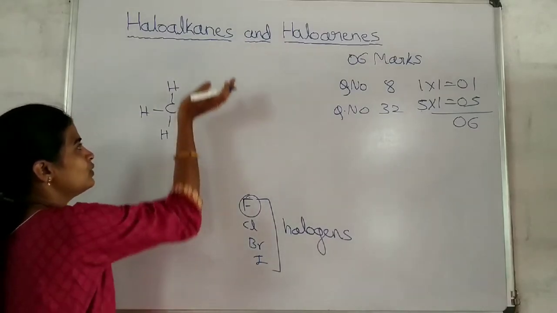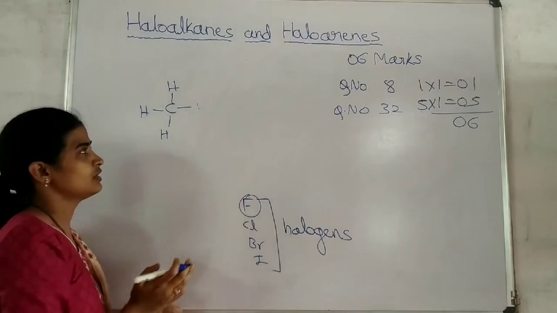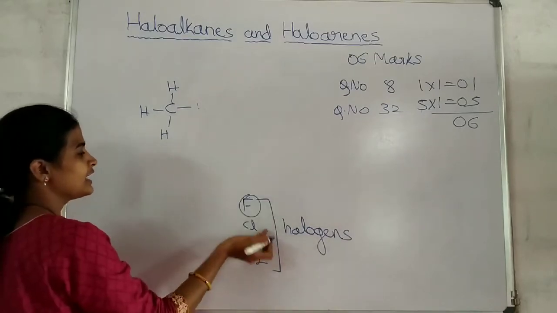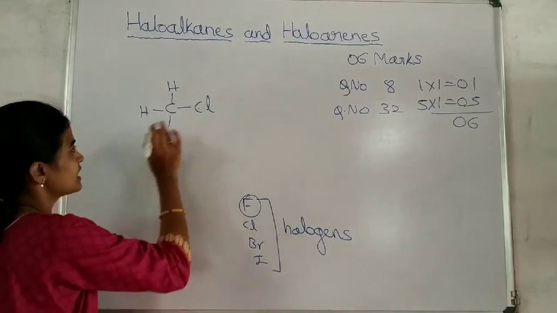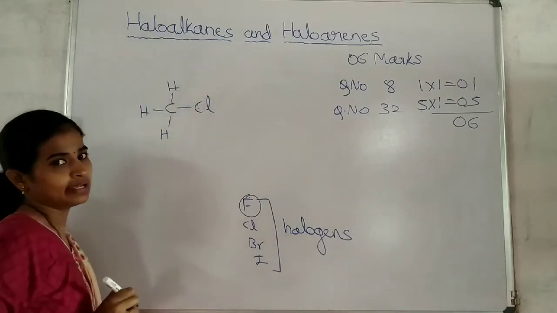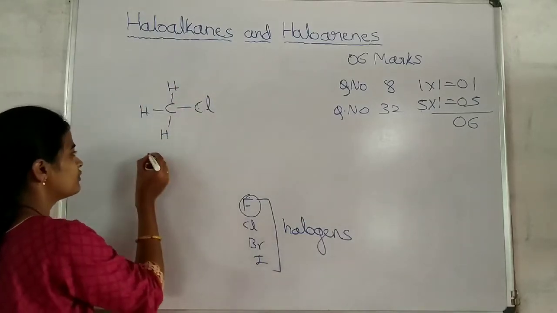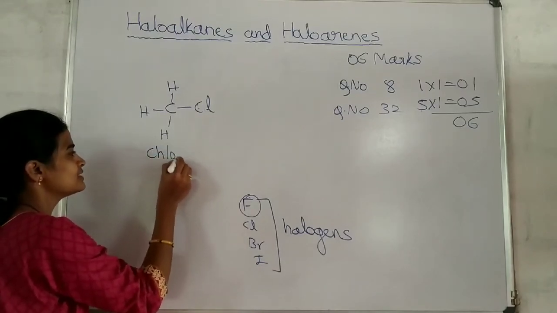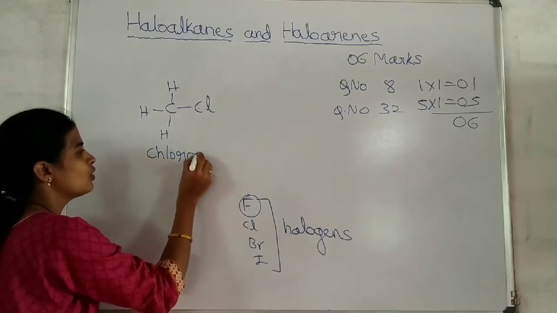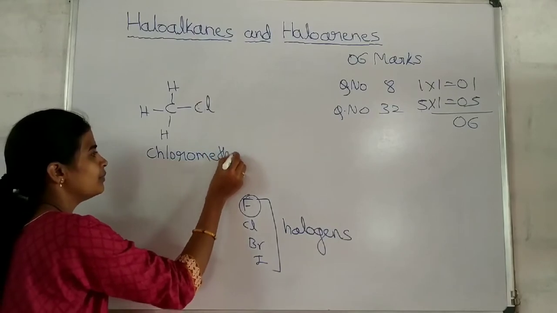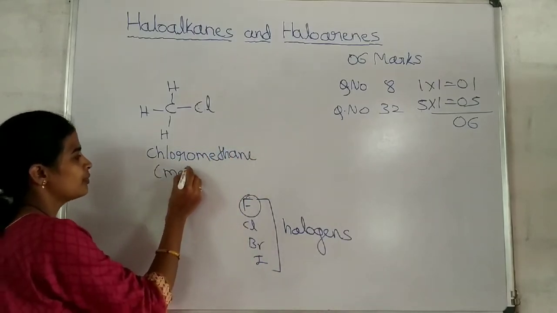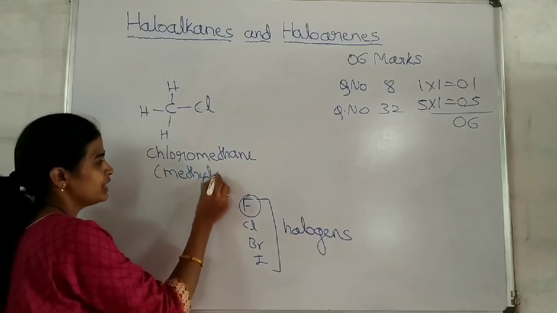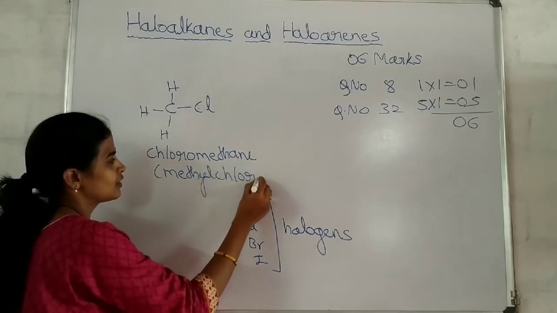What do I do? I remove one of the hydrogens from the alkane and take chlorine. Now, it is an example for what? Haloalkane. Then what is the name of this? The nomenclature we studied in detail. Chloromethane, or another name, the common name, is methyl chloride.